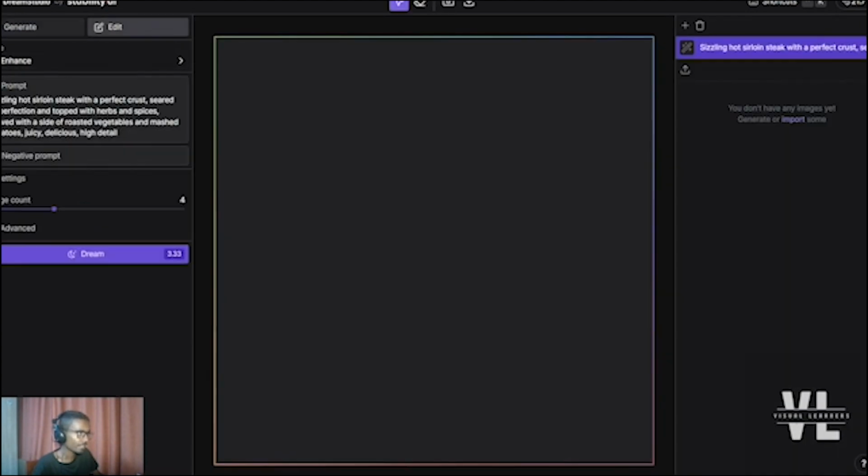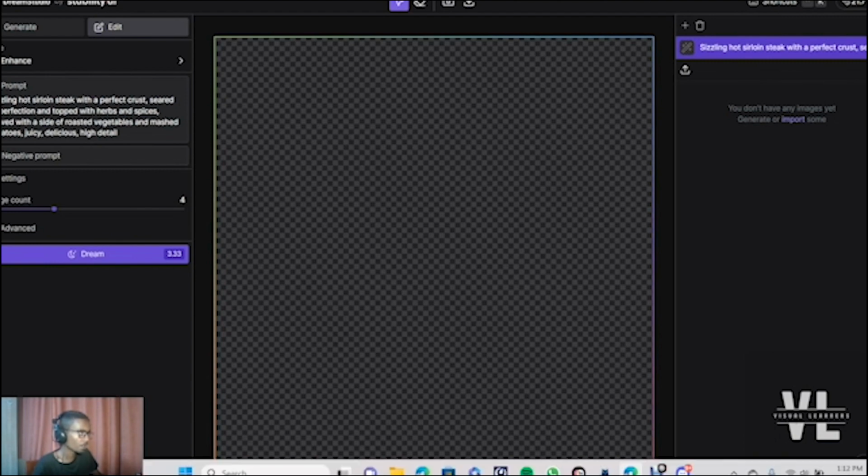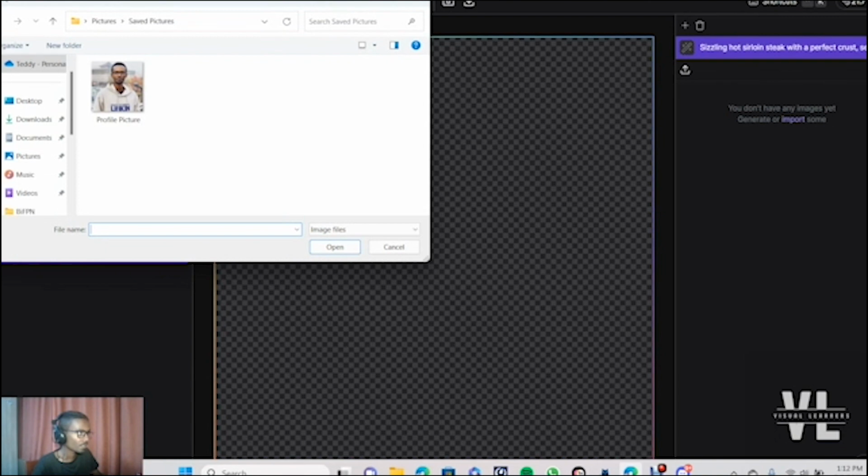You can also edit your own custom image by using the edit option on the left side. And there are three types of editing options. The first one is by in-painting, out-painting, and the last one is by using image to image. So you can upload your own image and you can customize it by using prompts or using advanced features that are provided by the platform itself.